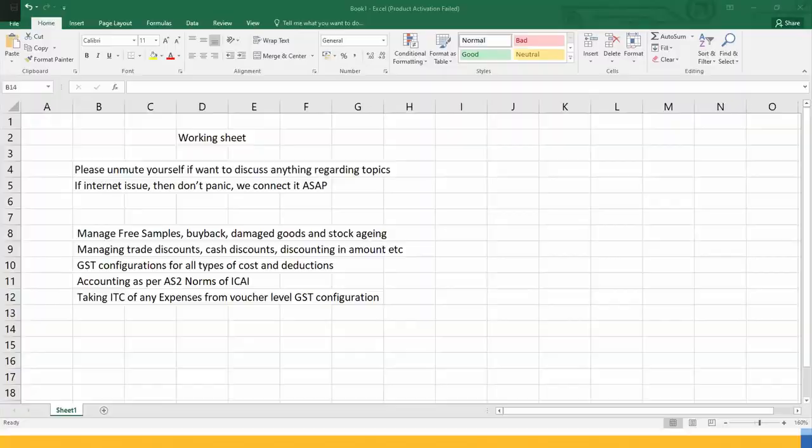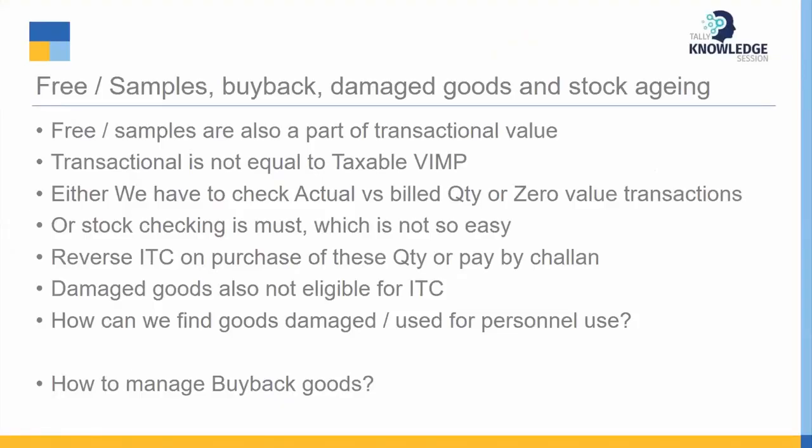Next, otherwise you have to check your stock. If you are not having the knowledge of pivot table, then you have to check each and every stock, what is the physical and what is the stock in your Tally, and then only you can make a formula: opening stock plus purchase minus sales, it should be the closing stock, but I found XYZ stock and the difference shows they have sold without GST.